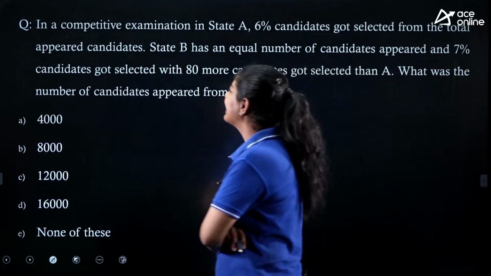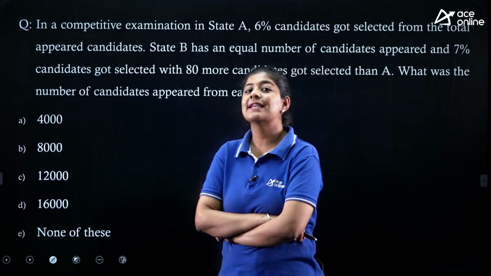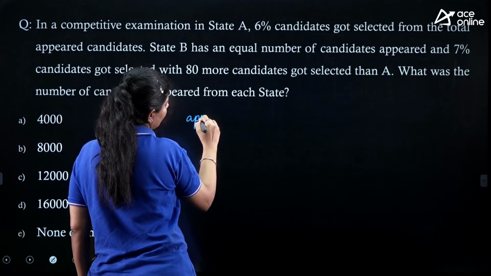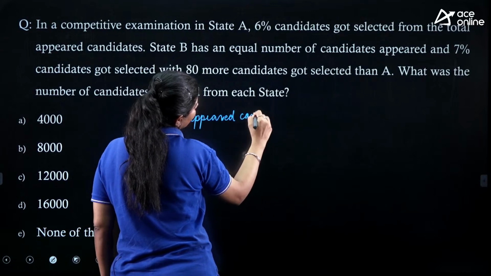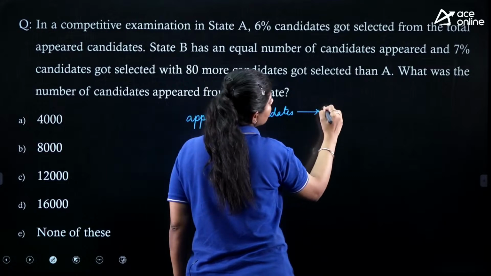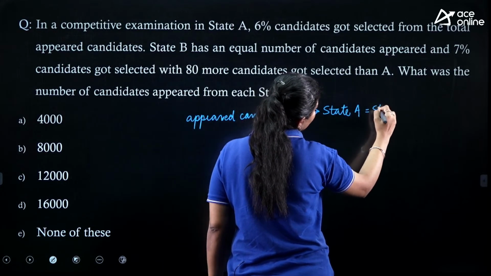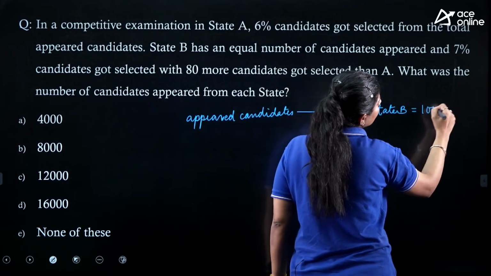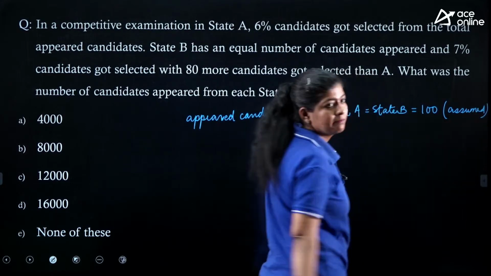So here it is clearly mentioned that the number of appeared candidates from both the states are equal, right? So we can say that appeared candidates from state A is equal to state B, right? And we are just assuming that there are 100 students. We are just assuming it, right?